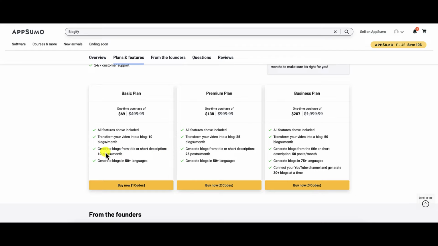In addition to that, you do have the ability to generate blog posts from a title or a short description, and you can get 10 posts per month doing that. In the premium plan, 25 posts per month, and in the business plan, 50 posts per month. And then you can see there's a difference in the number of languages you can use. And if you go for their top plan, the business plan, you can connect your YouTube channel and generate 30 plus blogs at a time. So that's the pricing for the AppSumo plans.